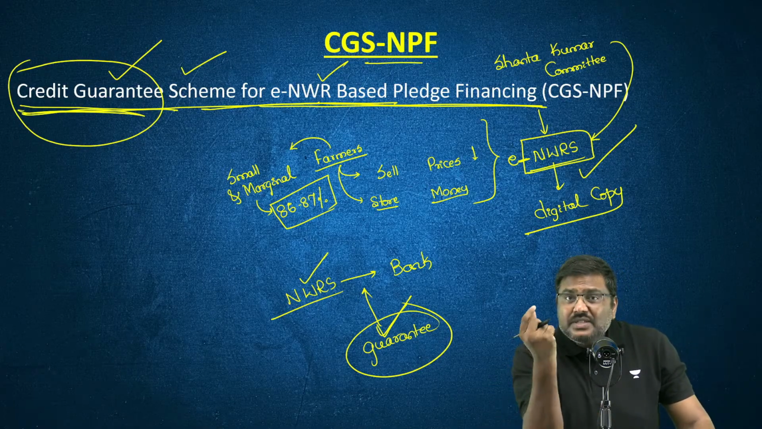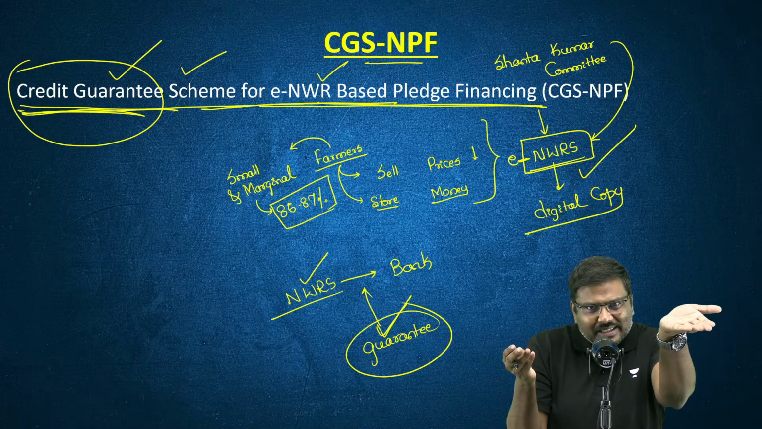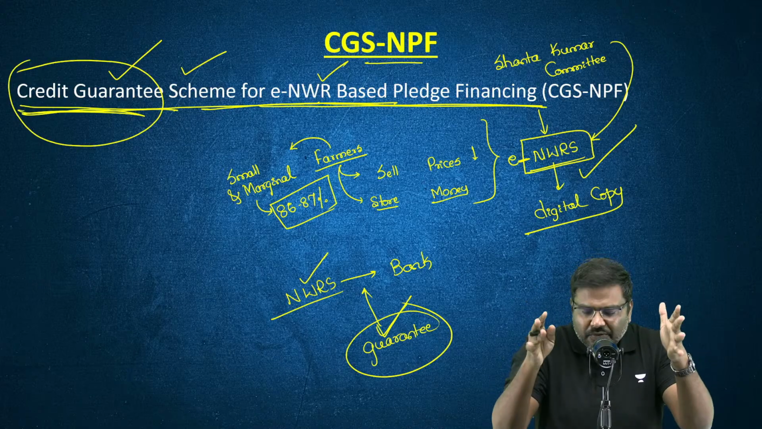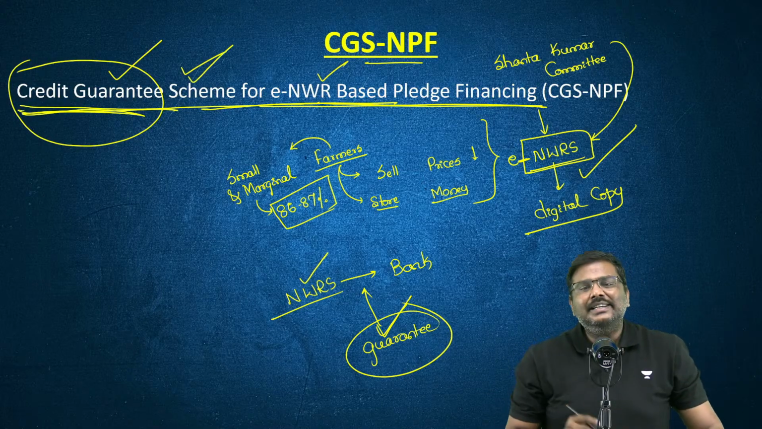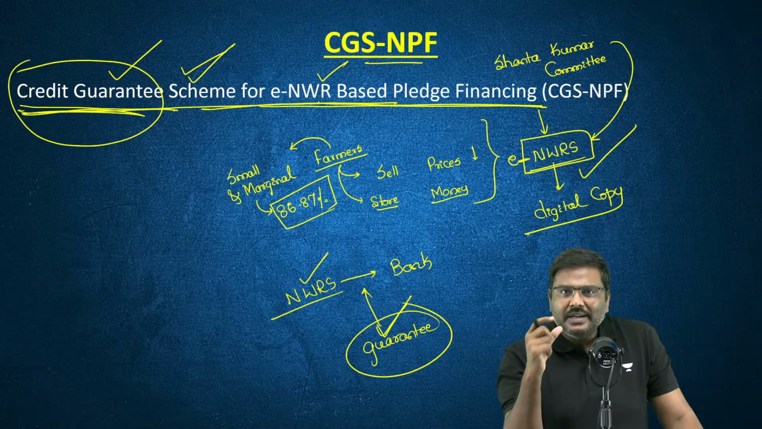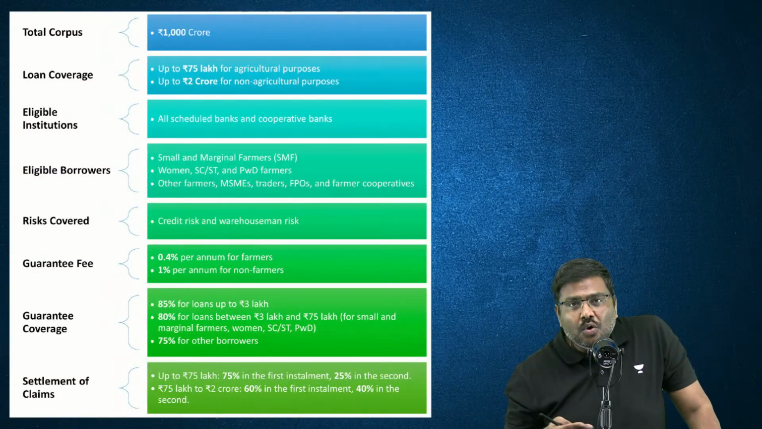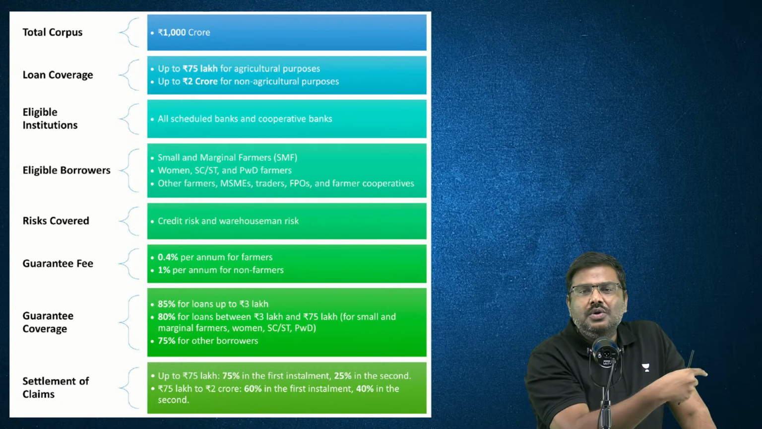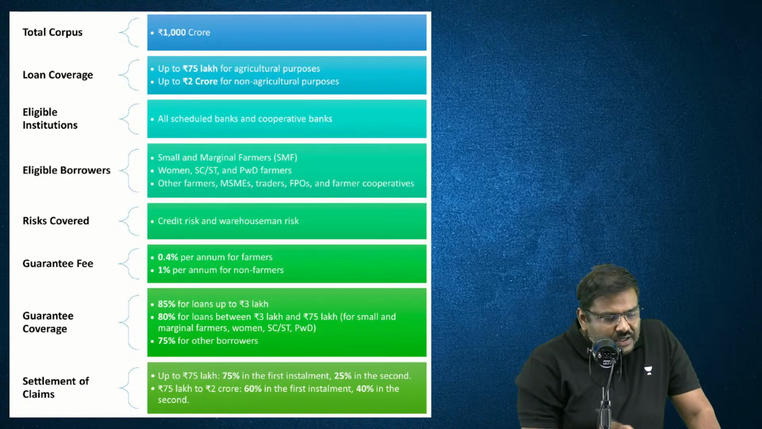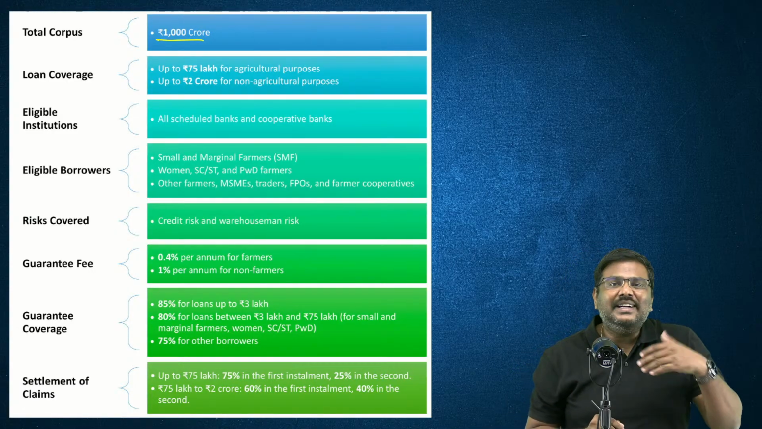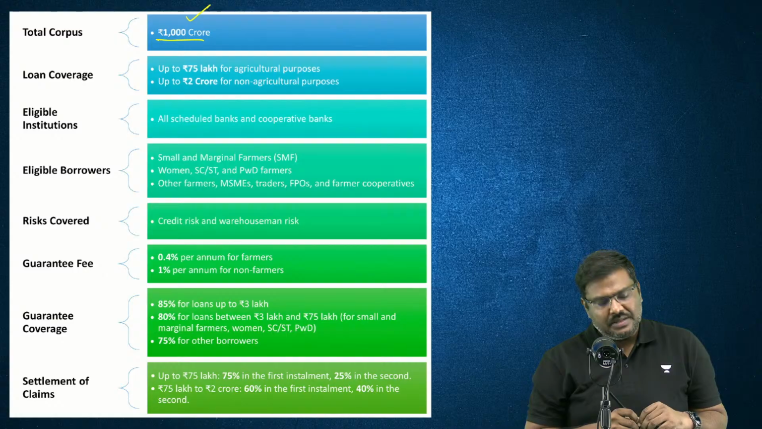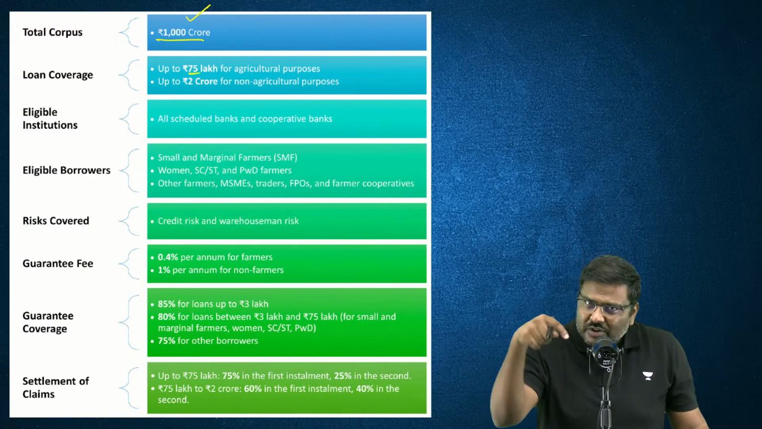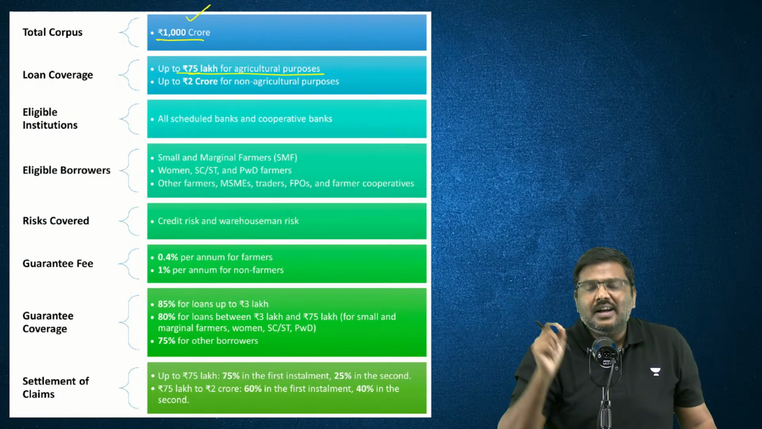Now, pledge financing. Pledge means I'm pledging the negotiable warehouse receipt and taking a loan. On pledge financing, the government will provide a credit guarantee. This is the important initiative. It is expected to promote the utilization of ENWRS by farmers to take more and more loans from banking institutions. The total corpus set up by the government of India is 1000 crore rupees. The loan coverage will be up to 75 lakh rupees. You can take a loan covered under this initiative for agriculture purposes.